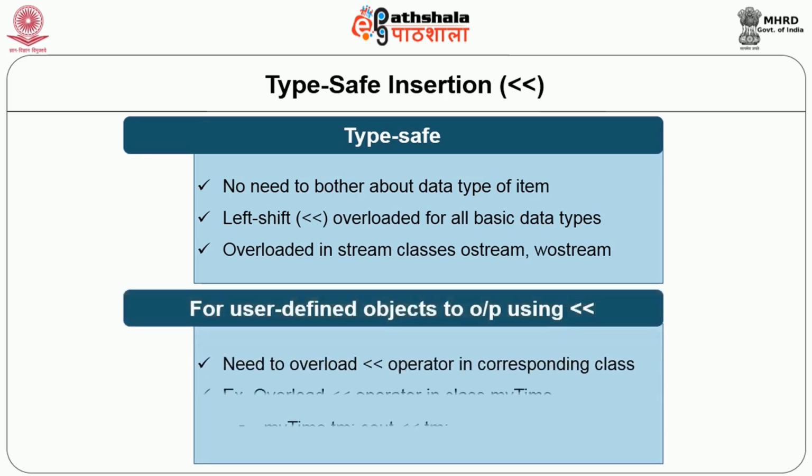For user defined objects, for example, I have a time class and I define an object of class time. Then it requires overloading this particular operator, the left shift operator, in the corresponding class. So if I overload the << operator in a class, say MyTime, and then I have the object tm of the type of the class MyTime, then I can write cout << tm. Otherwise it is not possible.